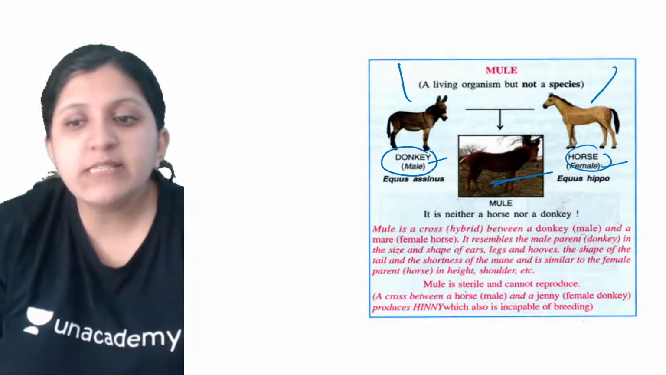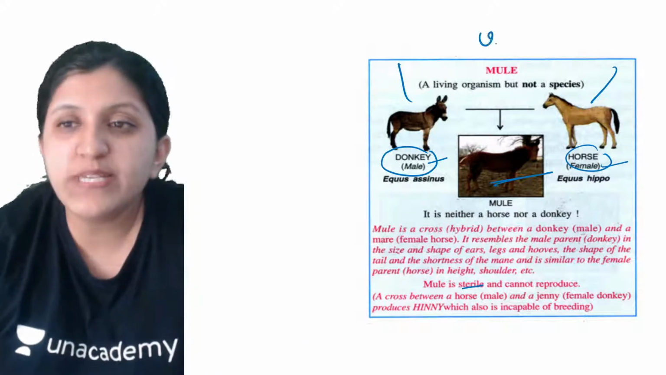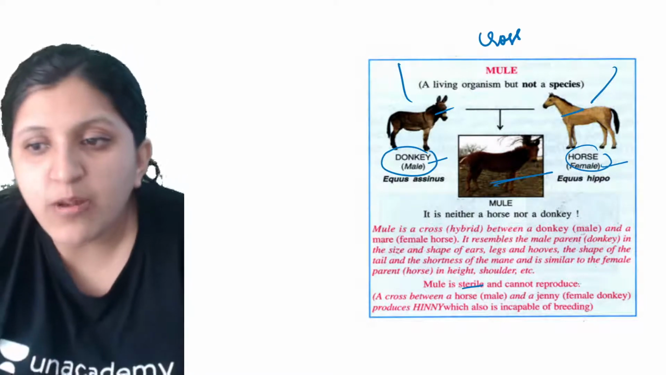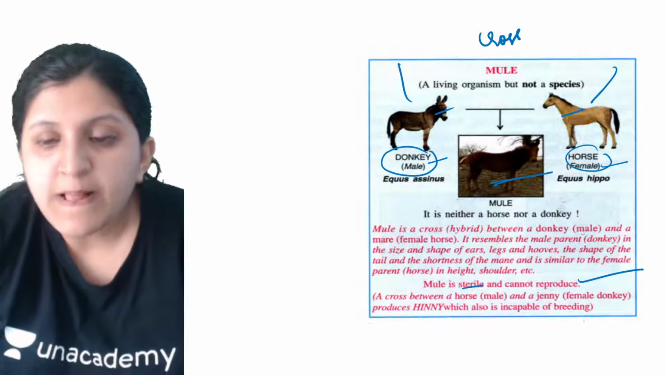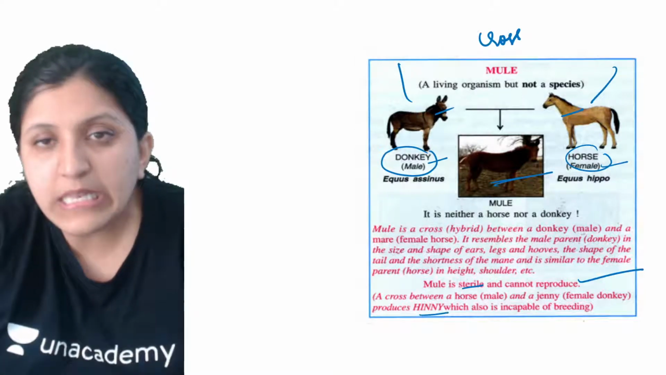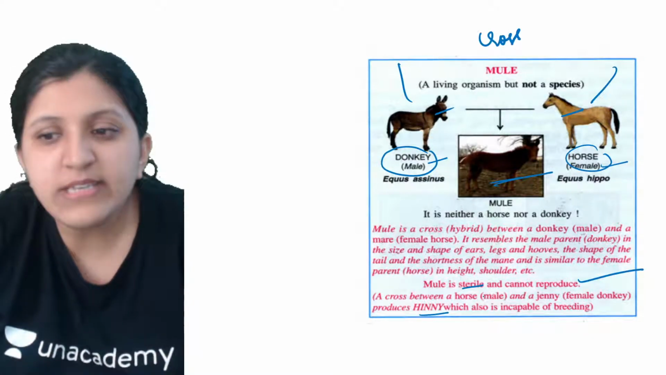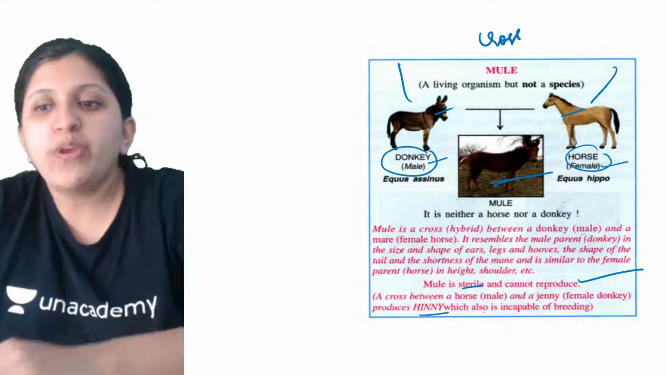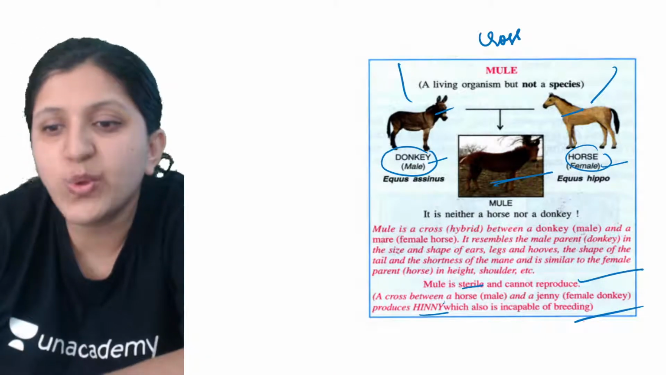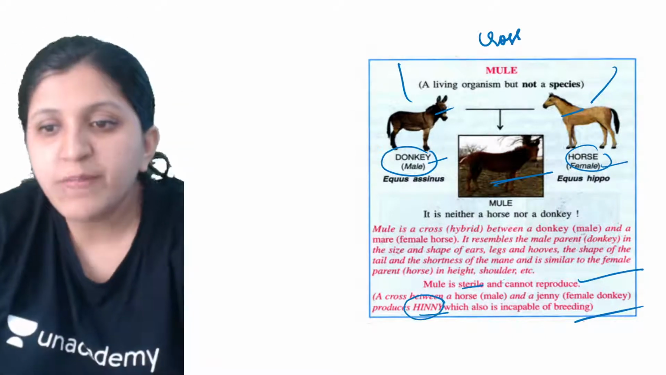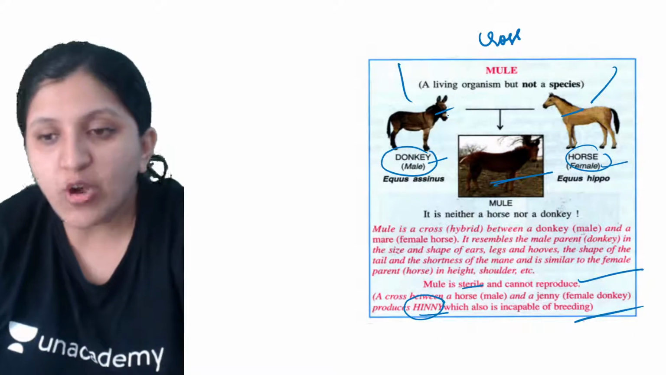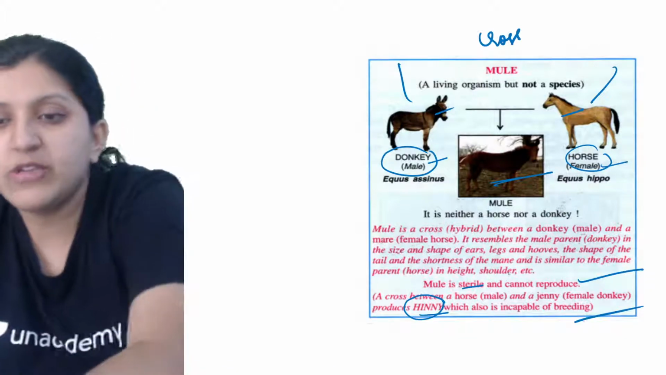So the mule is again sterile. Why is it sterile? Because a cross is done between two different species, so it cannot reproduce. A cross between a horse and a jenny, that is a female donkey, produces a hinny, which is also incapable of breeding. The hinny is basically the reverse: a male horse is taken and a female donkey is taken, and they have created an individual, that is a hinny.